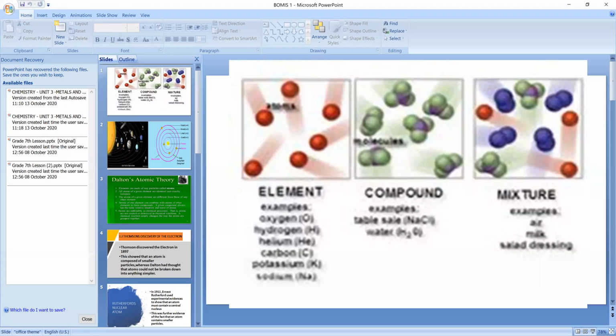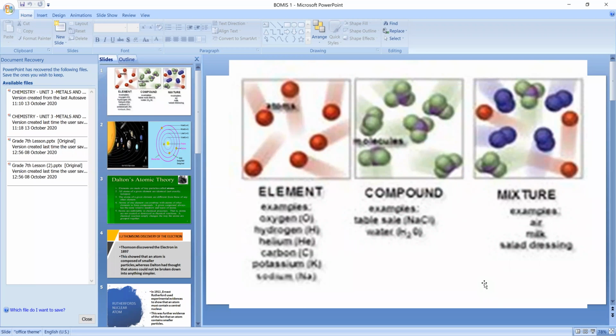Are you able to see the screen now? Yes, ma'am. You are seeing one picture there, right? So what is the picture there? What is the difference you can notice in that picture?